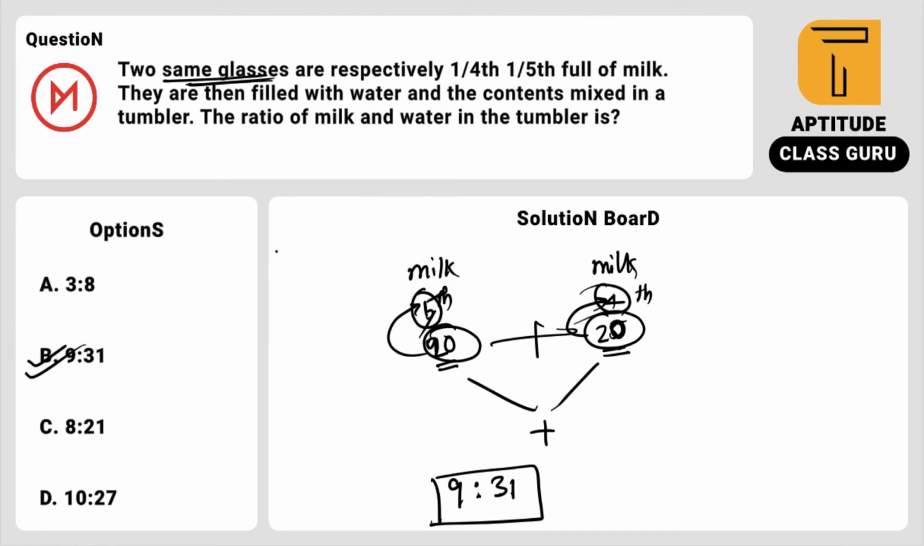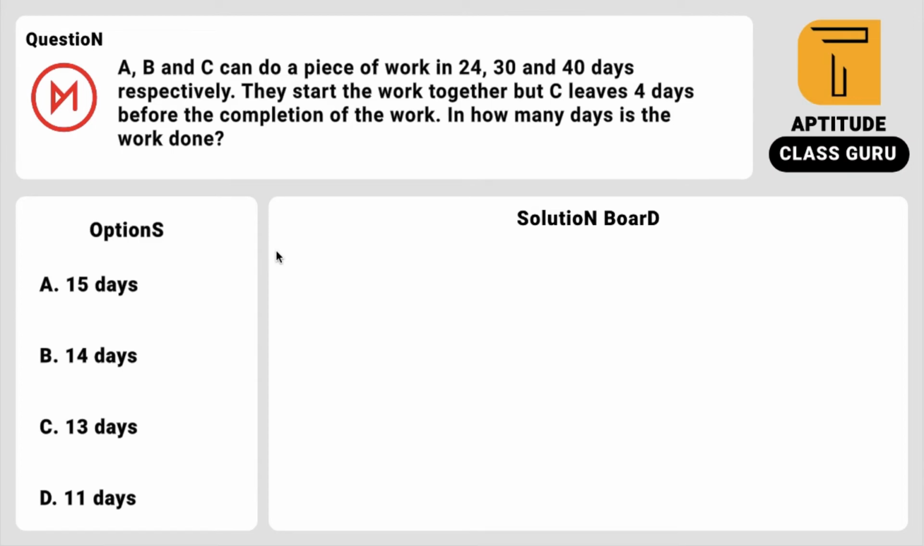So simple thing, you have to equalize the denominator and add the numerator and subtract from the denominator sum. Just look at here guys. A, B and C can do a piece of work in 24 days, 30 and 40 days respectively. They start working together but C leaves 4 days before work completion. In how many days will the work be done?